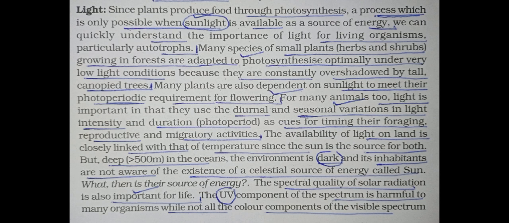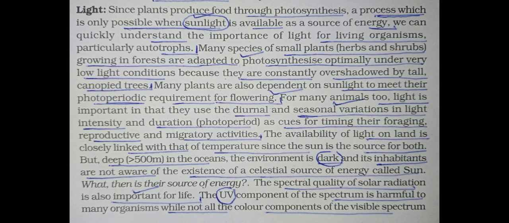Now see the next and important point. If we talk about the deep region under more than 500 meter in the ocean, the environment is dark and its inhabitants, the organisms, are not aware of the existence of a source of energy which is known as sunlight. Next point, the spectral quality of solar radiation is also important for life.